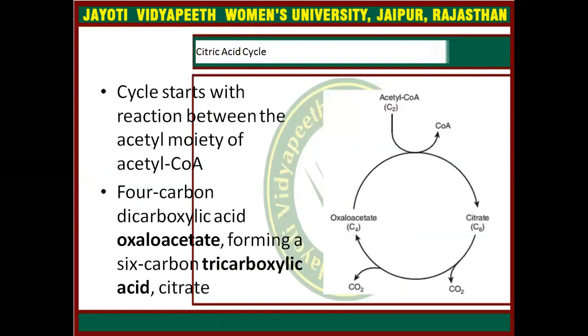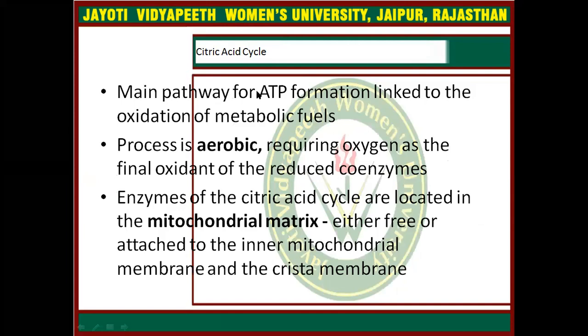The citric acid cycle starts with the reaction between the acetyl moiety of acetyl coenzyme A and the 4 carbon dicarboxylic acid, oxaloacetate, forming a 6 carbon tricarboxylic acid, citrate. It is the main pathway for ATP formation linked to the oxidation of metabolic fuels. The process is aerobic in nature and requires oxygen as the final oxidant of the reduced coenzyme.